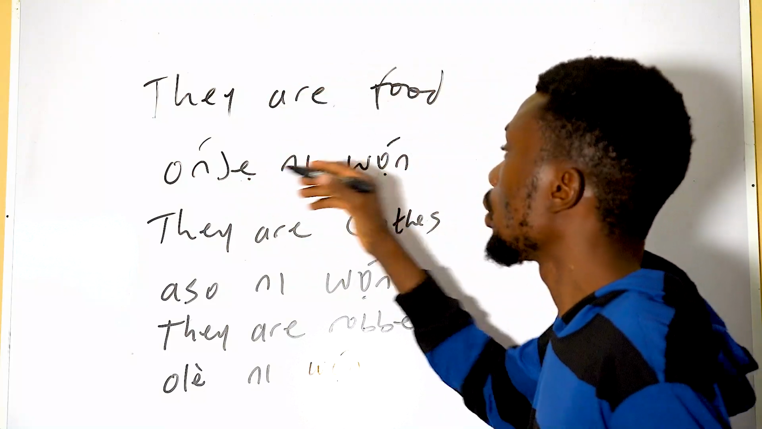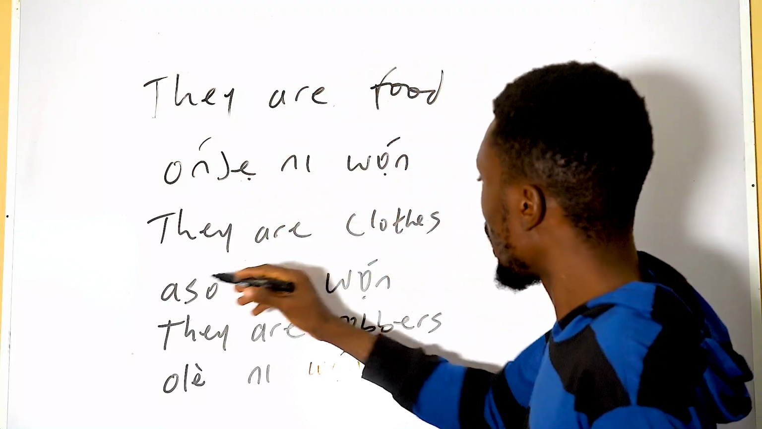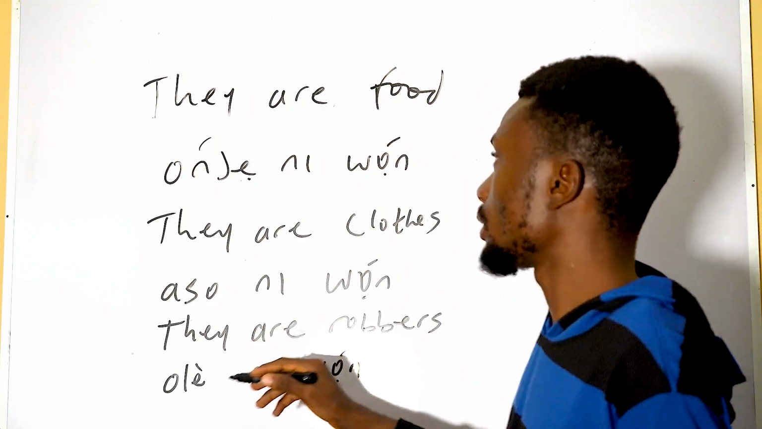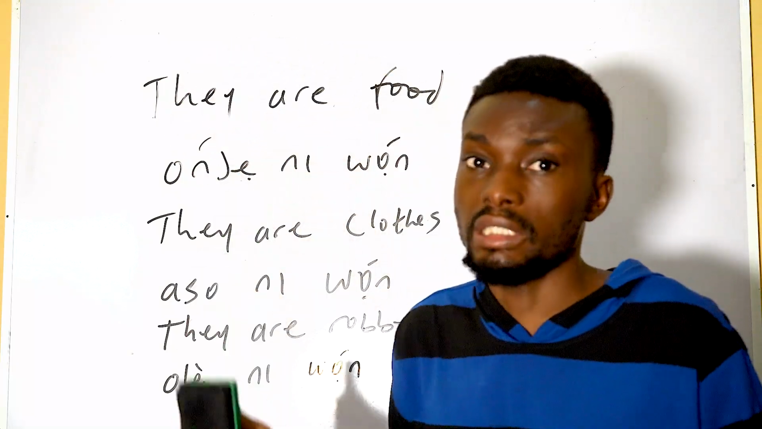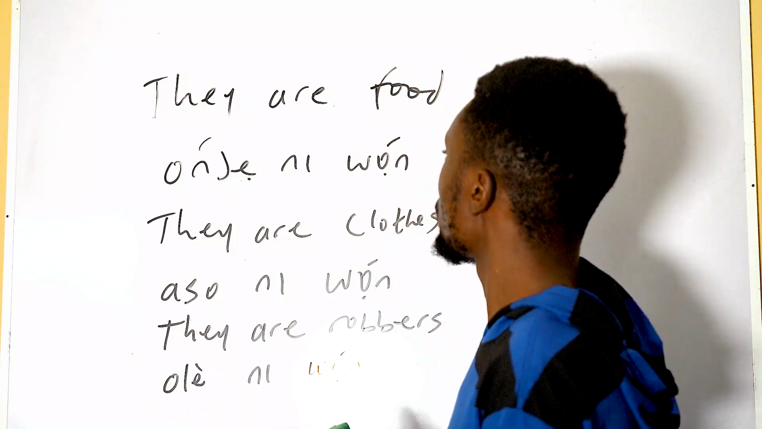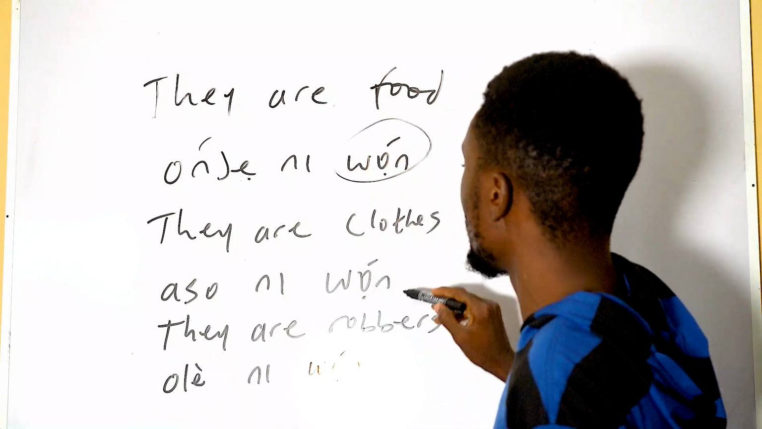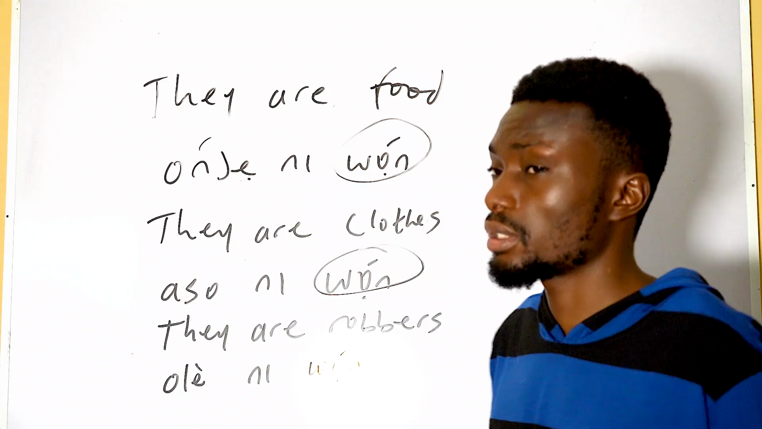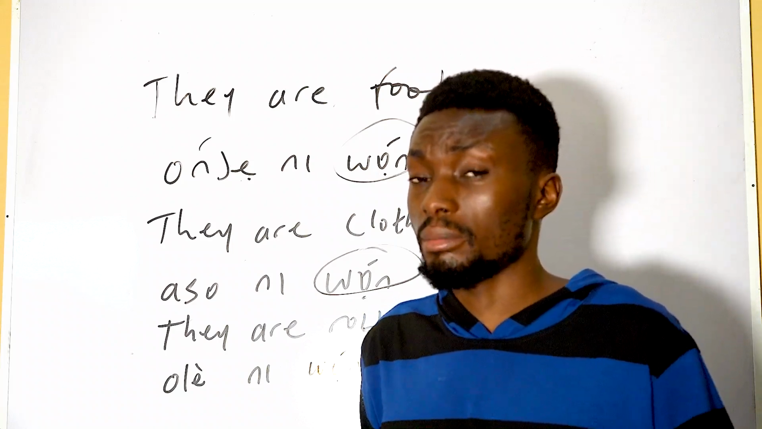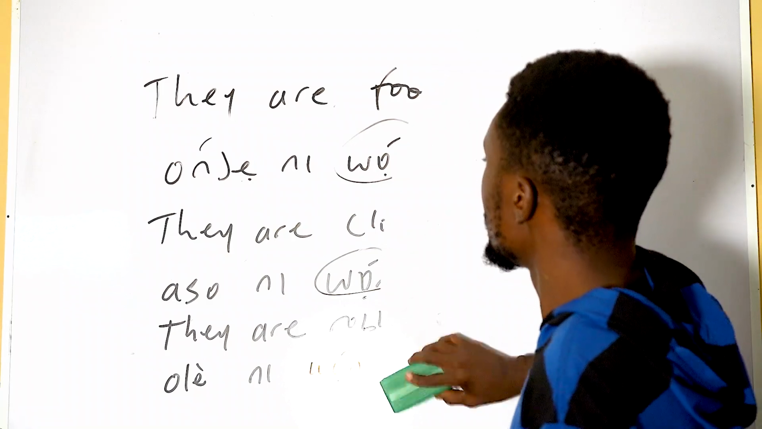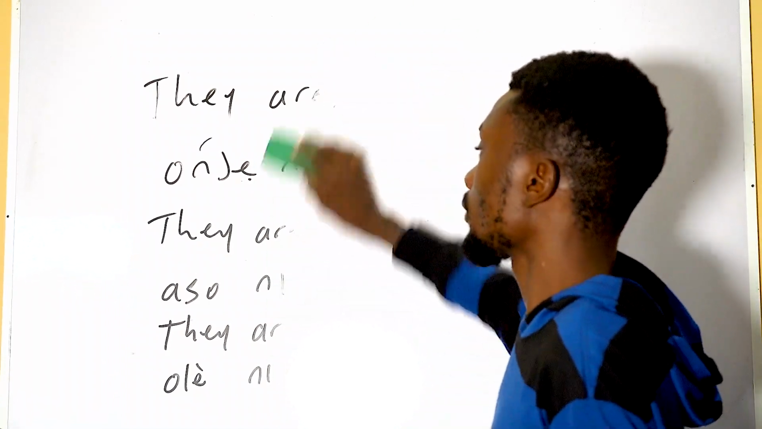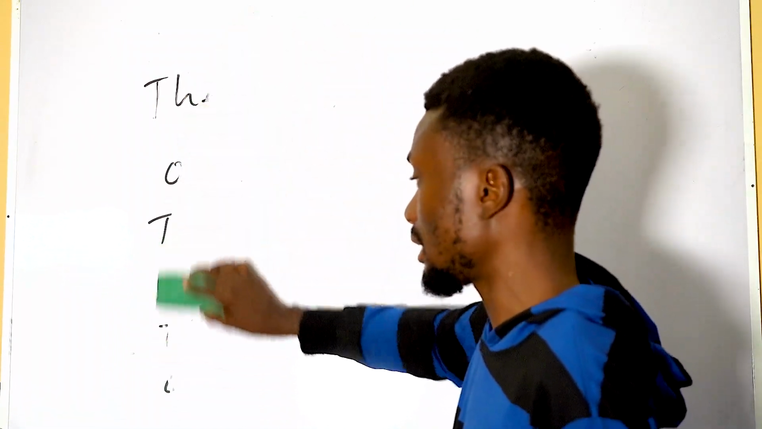So they are food, oúnjẹ ni wọ́n. They are clothes, aṣọ ni wọ́n. They are robbers, olè ni wọ́n. But if it's singular, like it's a food, it's just oúnjẹ ni. It is this wọ́n that serves as plural in the Yoruba language. If you can go back to one of the videos I did that talks about singular and plural, you will understand it better. And so that is the usage of ni that I want to teach you in this Yoruba masterclass.